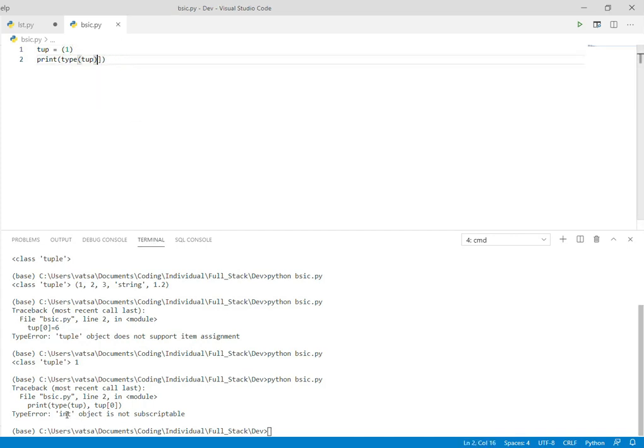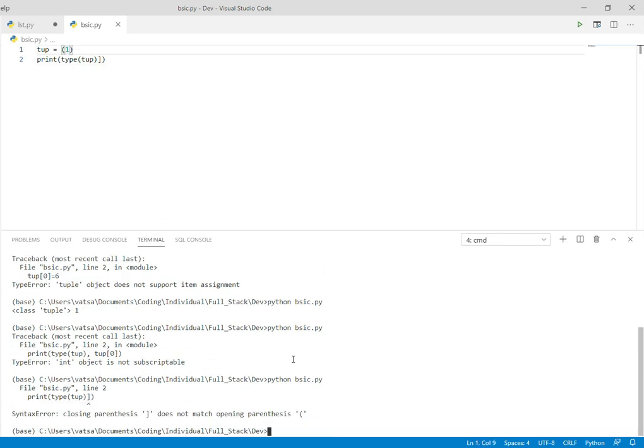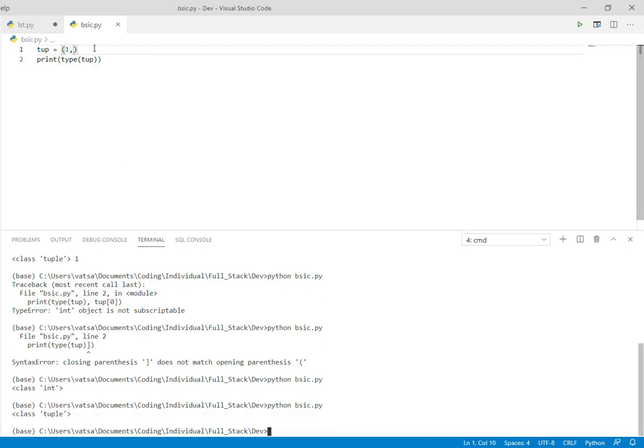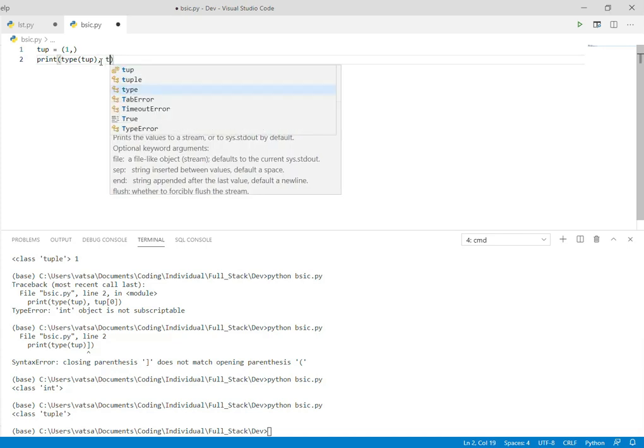You can see here the error that int is not subscriptable because it is not a tuple. Now we didn't put a comma here, and if you check the type, it's int. If I put the comma here, now it is a tuple. I can also access the value using an index.